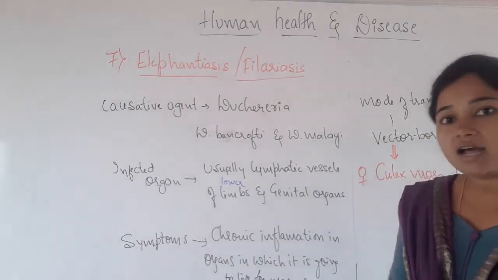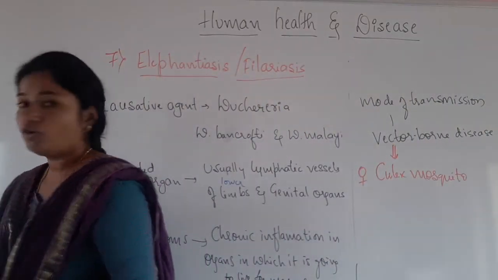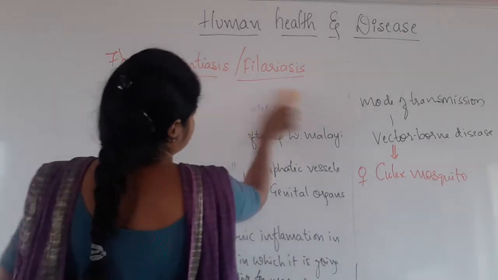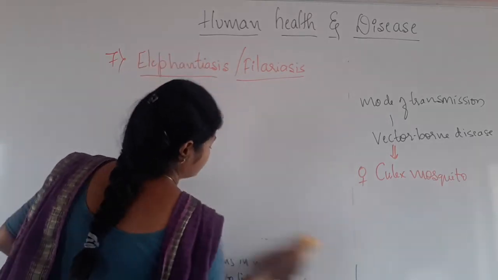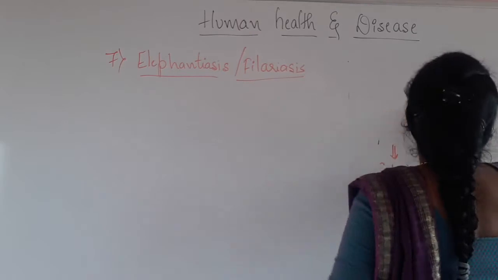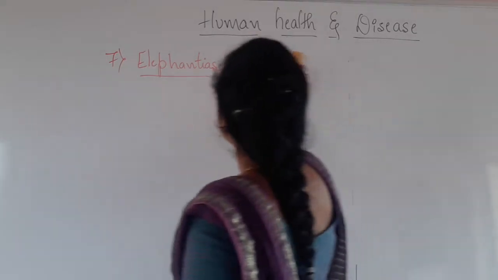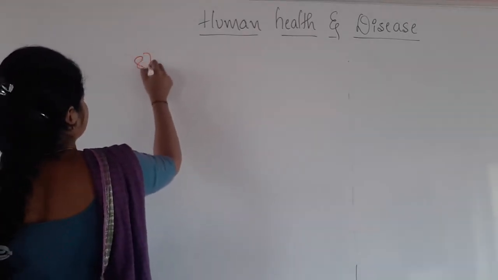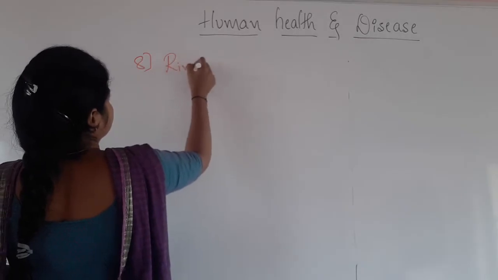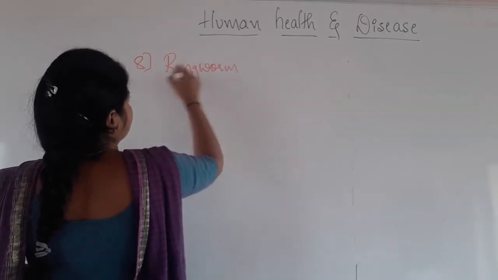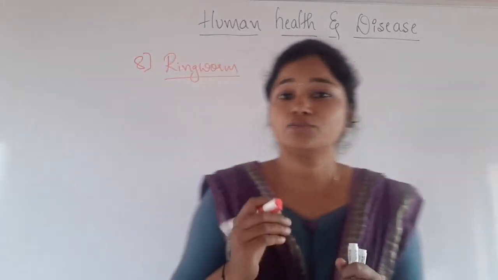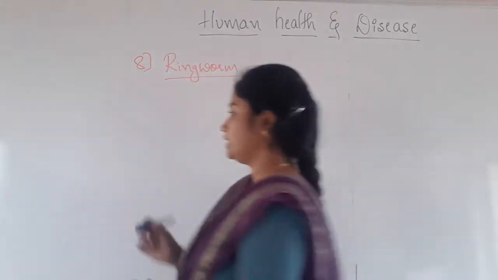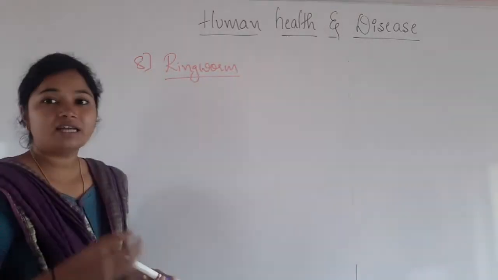So now let us discuss the last disease in the common diseases of human. That is the eighth one, a fungal disease, right? So that is ringworm. Ringworm is a fungal disease, and it is a most common infectious disease in case of man. So usually it is most common in man, and it is a very infectious disease.